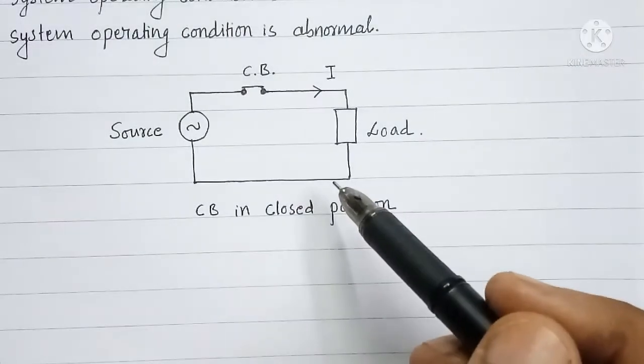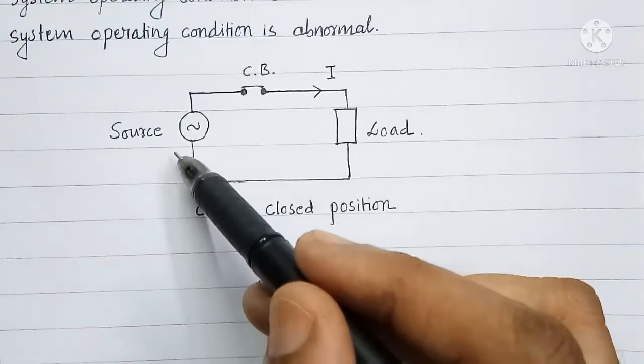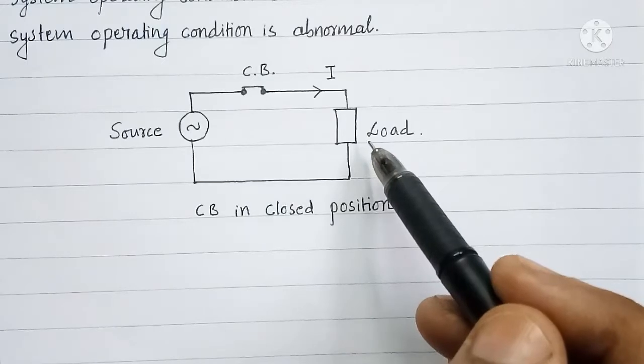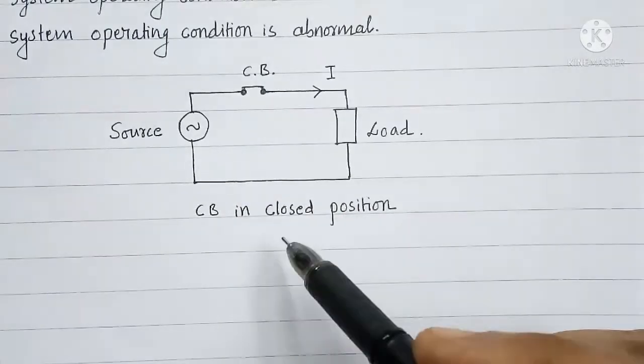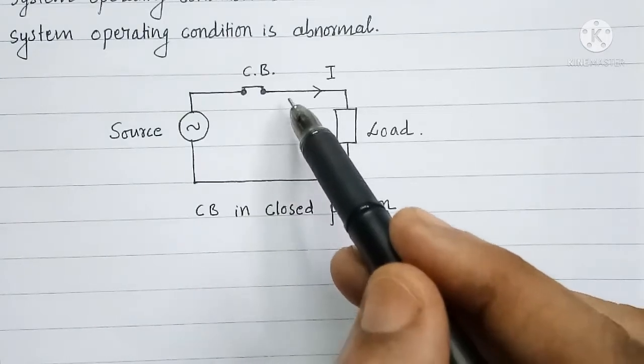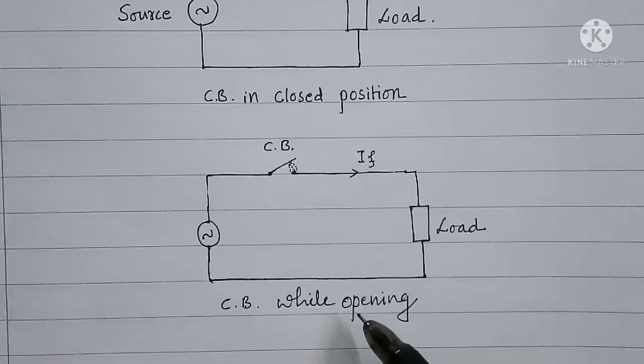Now here in this circuit you can see a source, circuit breaker and load connected in series. And in this system now normal current is flowing.